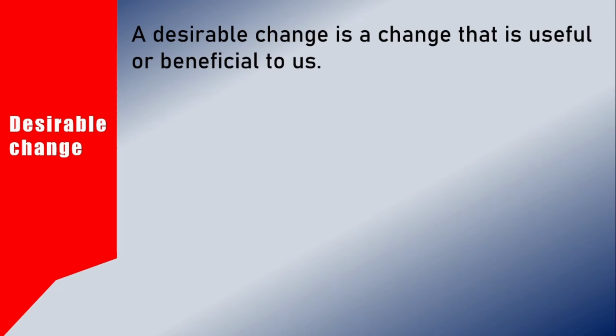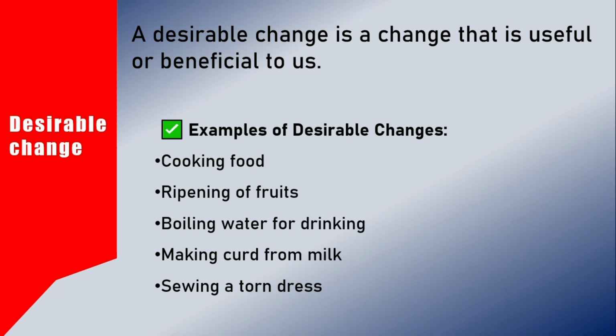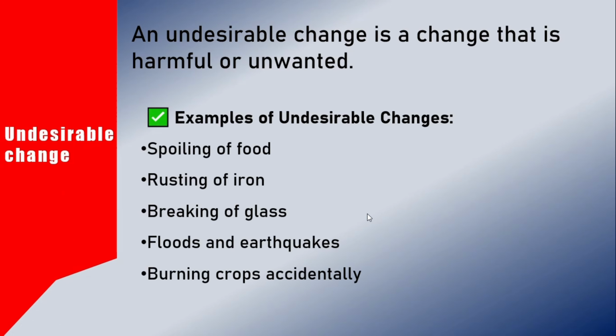Next we will discuss desirable change. It is a change that is useful or beneficial to us. We can do it at our own pace, like cooking of food, boiling water for drinking, sewing a torn dress, making curd from milk. These are all in our hands to do. This is desirable change. So what makes a change undesirable? An undesirable change is a change that is harmful or unwanted, like spoiling of food, breaking of a glass, flood or earthquake. These types of changes are not in our hands.